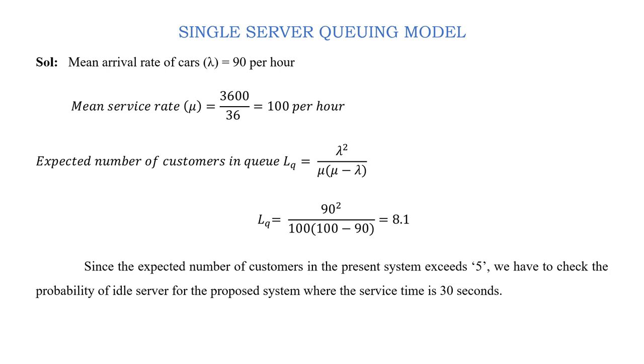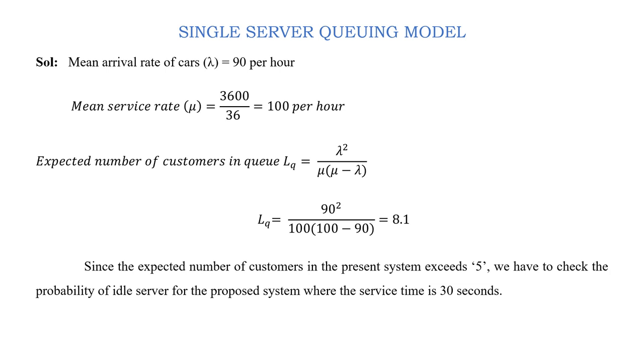So according to the given problem, the expected number of customers in the old system is more than 5, so we can think of going for the automatic device. But the other condition is that the probability of idle server in the proposed system should not exceed 10%.